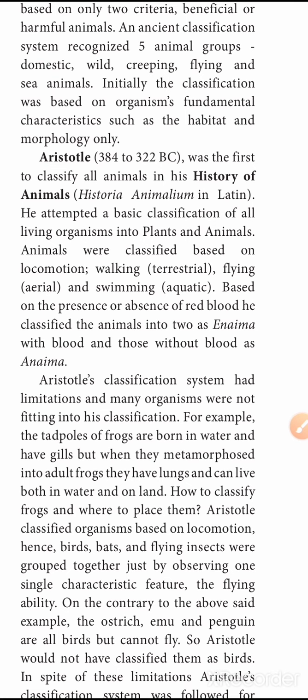He also classified animals based on blood cells, that is RBC. In the present situation, we know the meaning of an anemic patient: those who don't have blood. On that basis, organisms without blood and organisms with blood are named differently. Most important 1 mark. Okay, next.